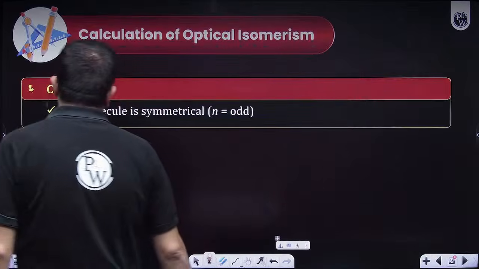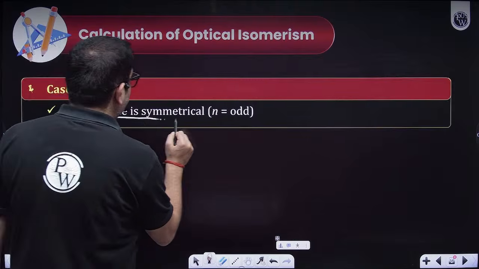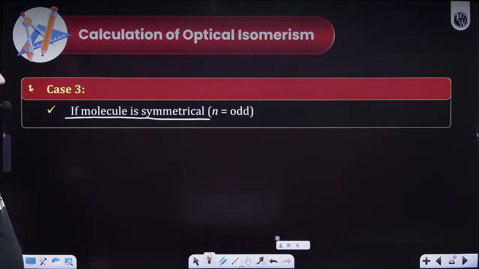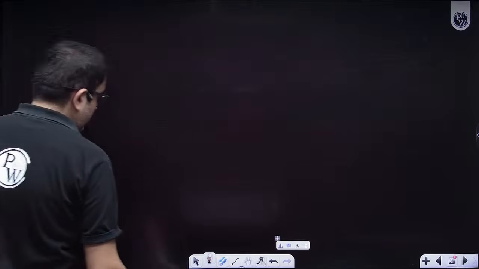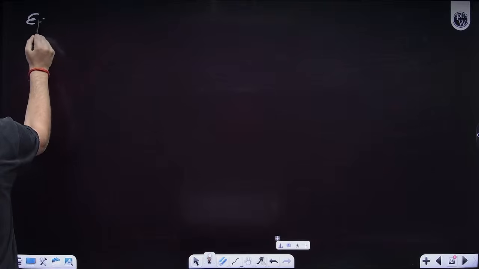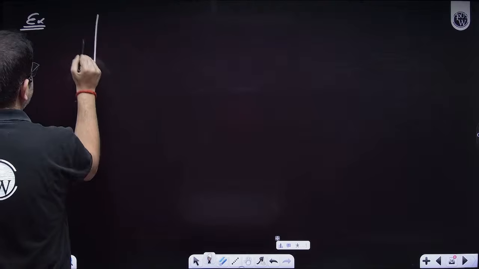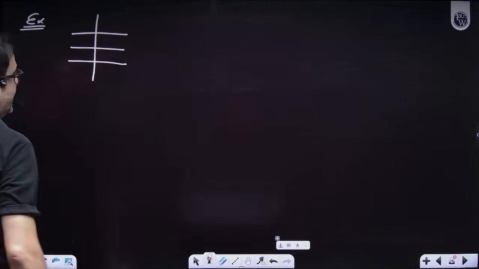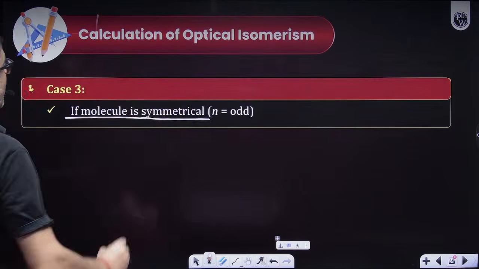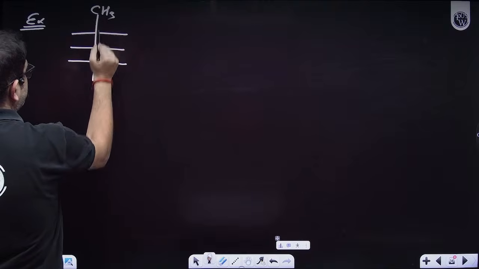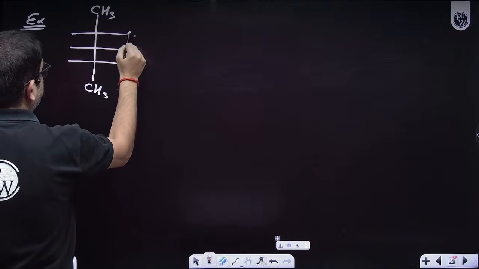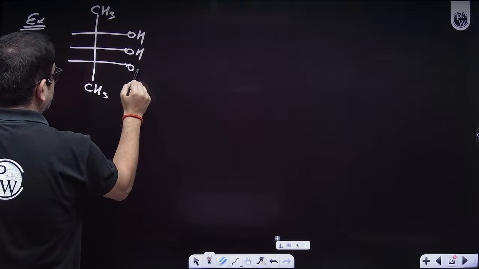In case 3, I am talking of molecules which are symmetrical but have odd n. Let me first give you an example, then we'll try by common sense. First it has to be symmetrical, but n should be odd. Making it symmetrical is easy, but make n odd.